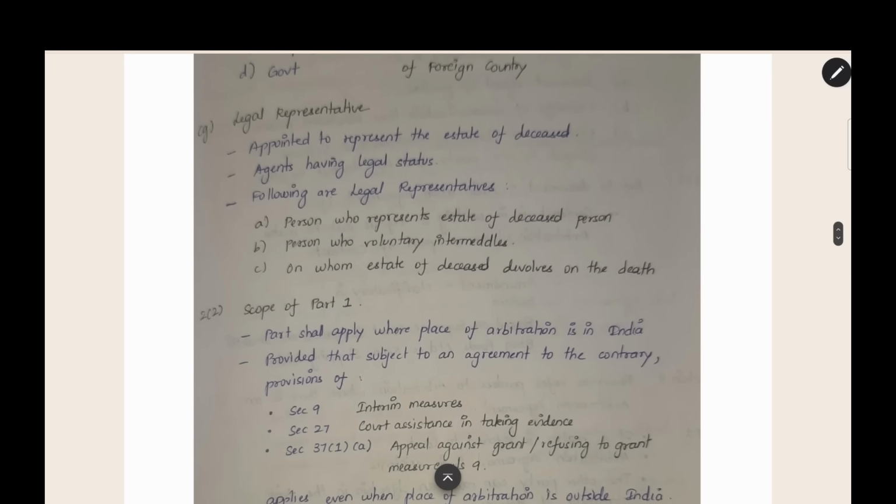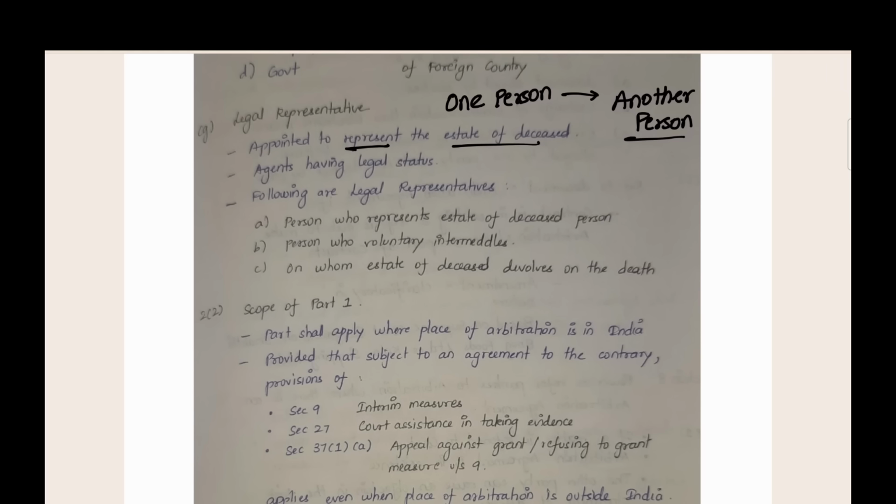The next point is legal representative. Now, what is a legal representative? A legal representative is one person who is incompetent or who cannot represent himself will be represented by another person. On behalf of the first person, another person will do the legal formalities. Generally, it is done to represent the estate of the deceased. For example, one person dies. He cannot come and do the legal formalities as he is already dead. So, you have to appoint another person to represent the estate of the dead person.